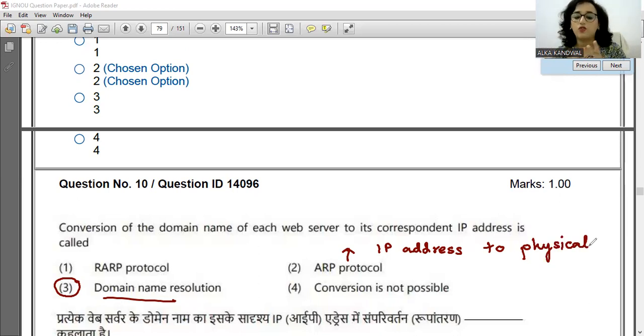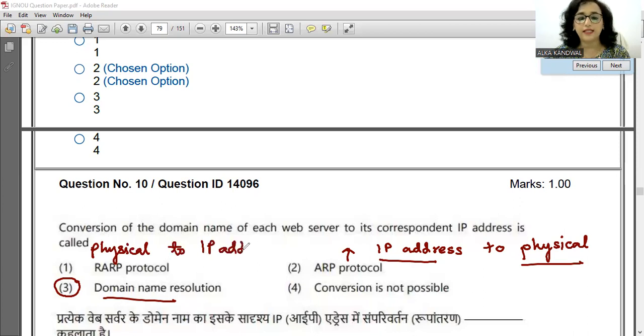ARP क्या होता है, एड्रेस रिजोल्यूशन प्रोटोकॉल. इट मैप्स द IP एड्रेस टू फिजिकल एड्रेस and this is the reverse. So it maps the physical address to IP address. So that is the difference. So अगर question आ गया that which protocol is used to convert the IP address to physical address, then we will go for ARP, and if it is the reverse thing, we will go for RARP.